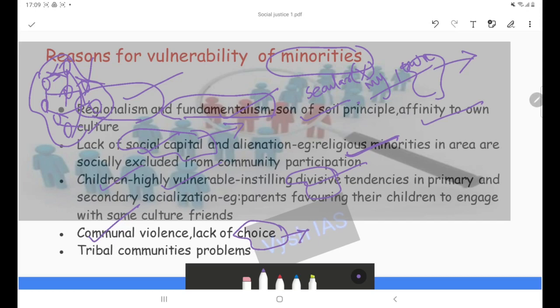Here you can also add the tribal communities. If a question comes which you have to write for 15 marks or so, these points will not be enough, and you can add an extra edge to your answer by viewing tribal communities as a minority community, so you can include the problems of tribal communities here.